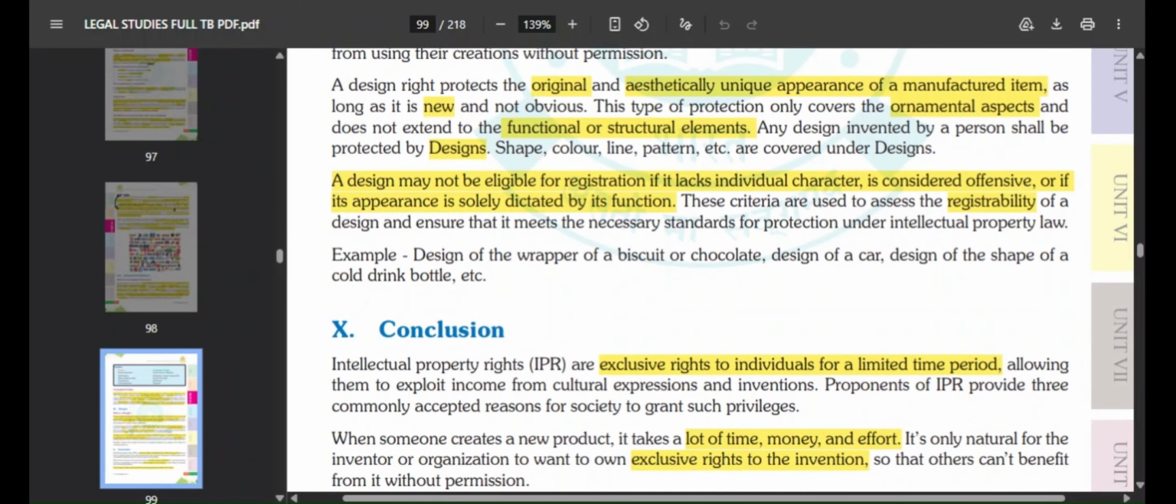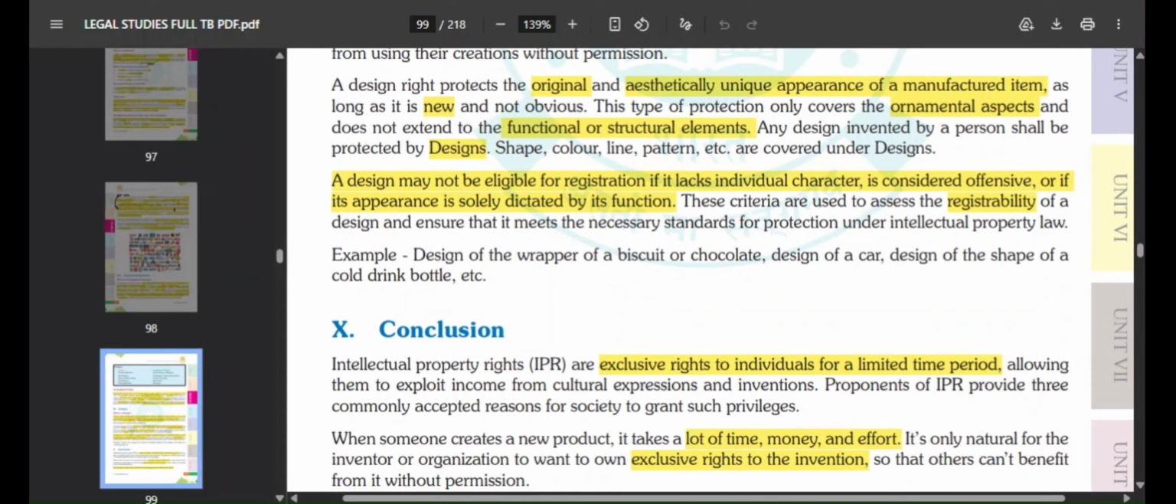A design may not be eligible for registration. Usually a design is eligible for registration, but in certain circumstances it is not eligible: if it lacks individual character, if that design is considered offensive, or if its appearance is solely dictated by its function. These criteria are used to assess the registrability of a design and ensure that it meets a specific standard for protection under intellectual property law.